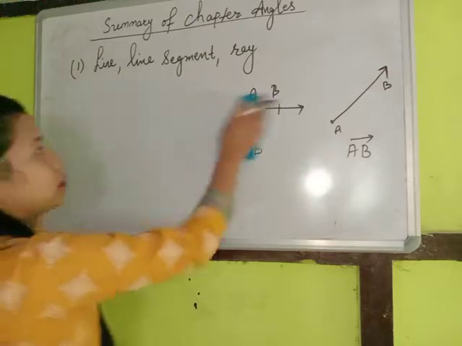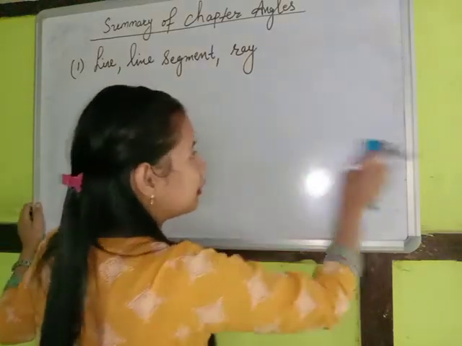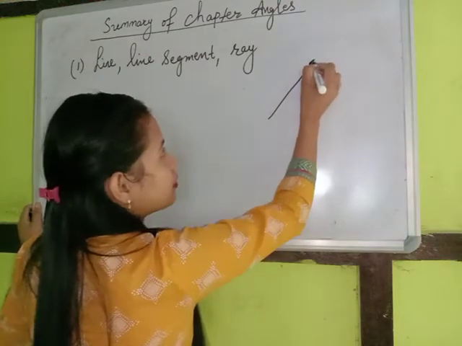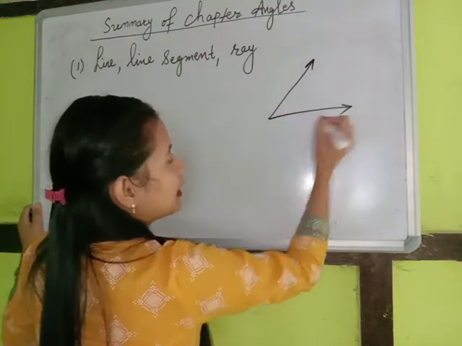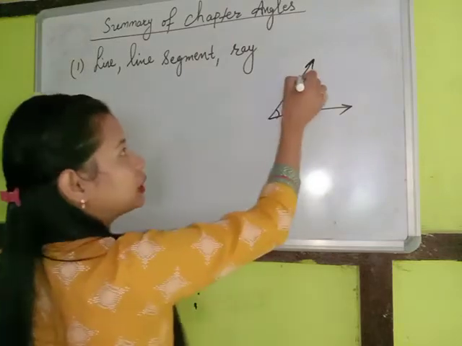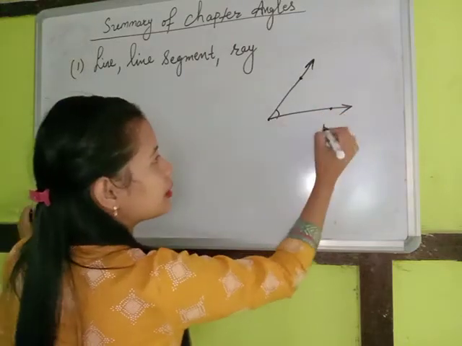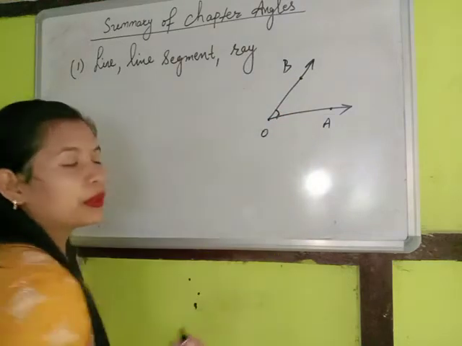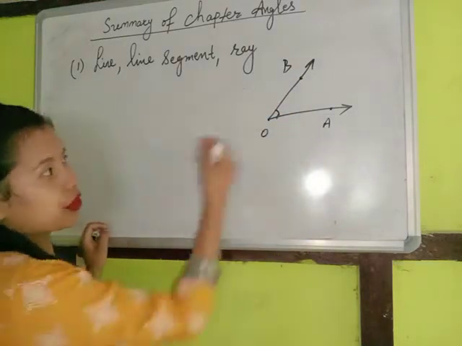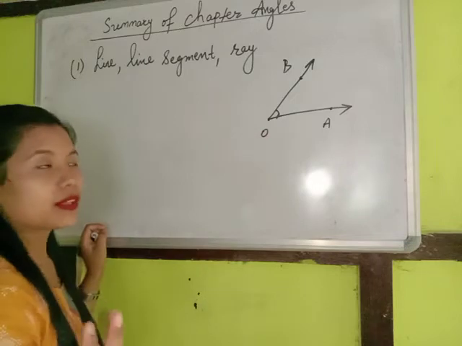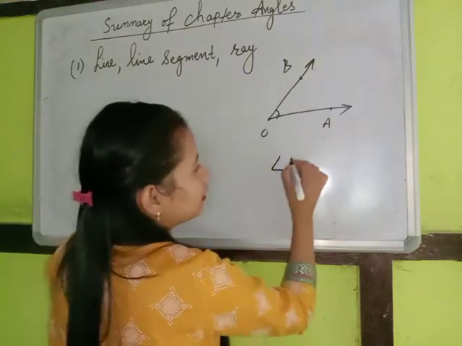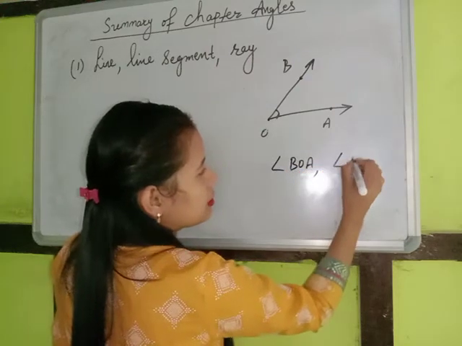Now we have the concept of an angle. Whenever there are two rays, an angle is formed between them. We have learned how to name an angle. We use three letters, not just O. It can be BOA or AOB; the direction of naming does not matter.